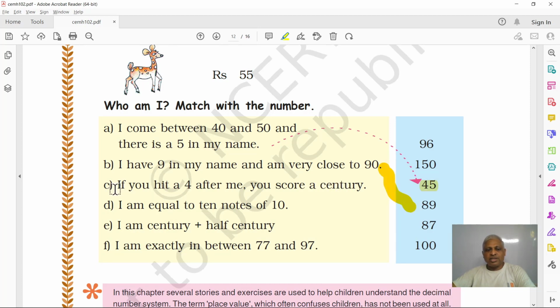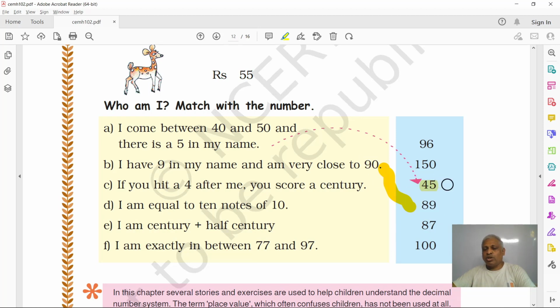Okay. Next, C. If you hit a 4 after me, you score a century. Okay. So, one has scored some runs. And if he makes another 4, he will hit a century. So, what will be that number? You can check from these answers. Add 4 to any of these numbers to make 100. This is already 100, no need to add. If you add 4 to 87, it will be 91, no. 89 is already the answer for the previous one.